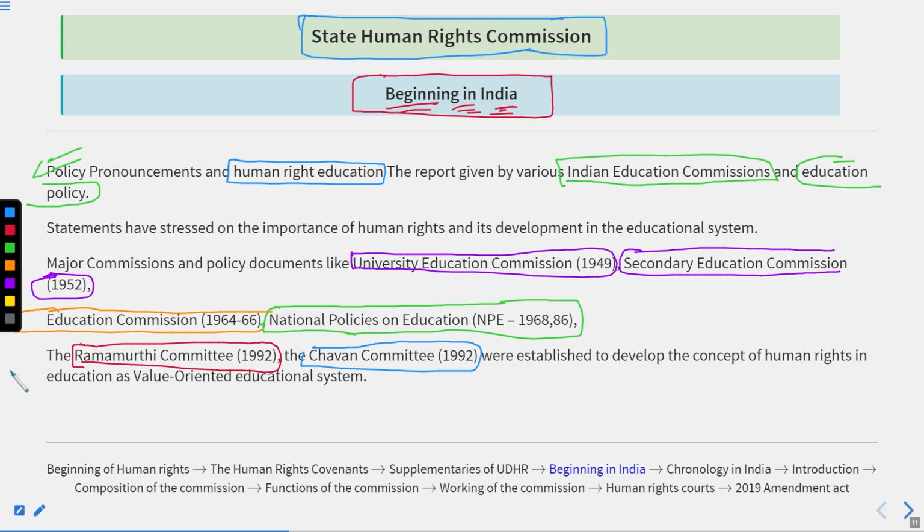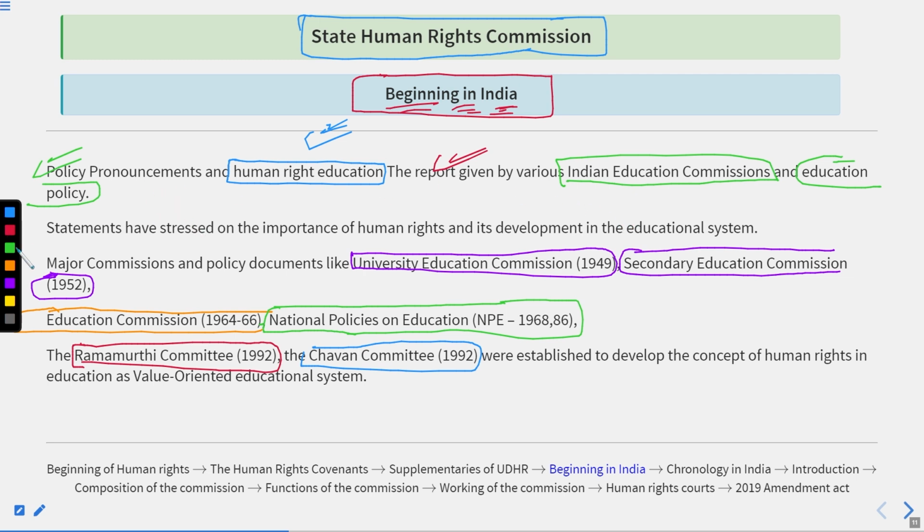It means that if our generation who are in the school, in the colleges, in the university, who are preparing for various kinds of competitive exams, if this young generation is aware about human rights, if they have a clear-cut concept of human rights, then what will happen? The upcoming generation, the future, will be more brightened. Got it? That's why there was this thing. And we can say that human rights education was to be promoted for the promotion of human rights. And there were many reports given by the Indian education commissions and education policies.